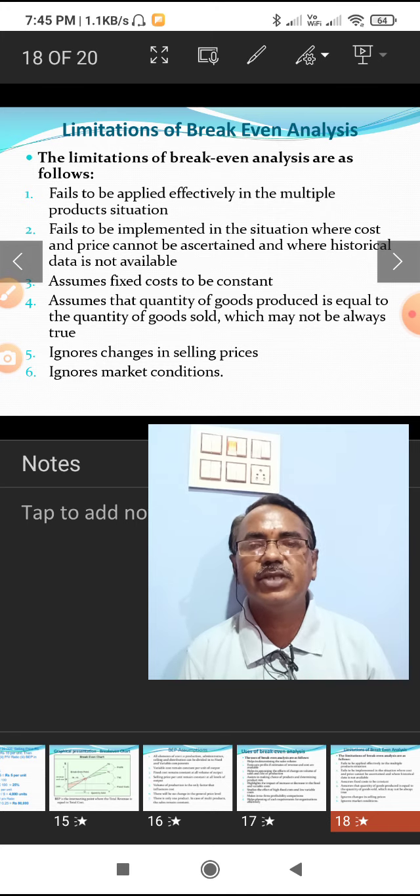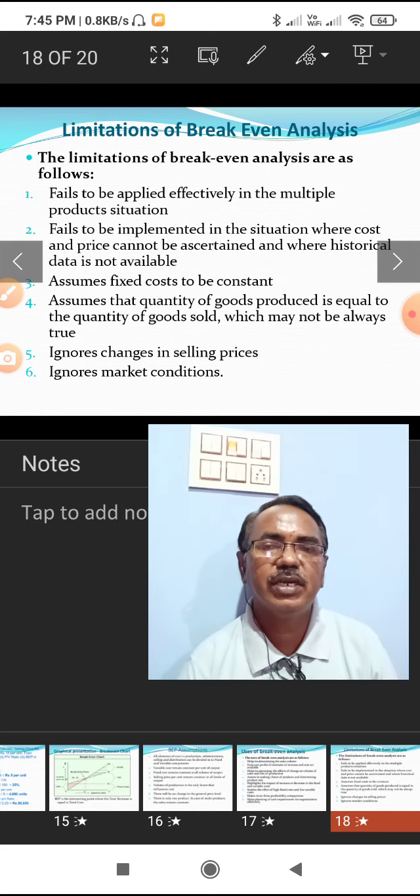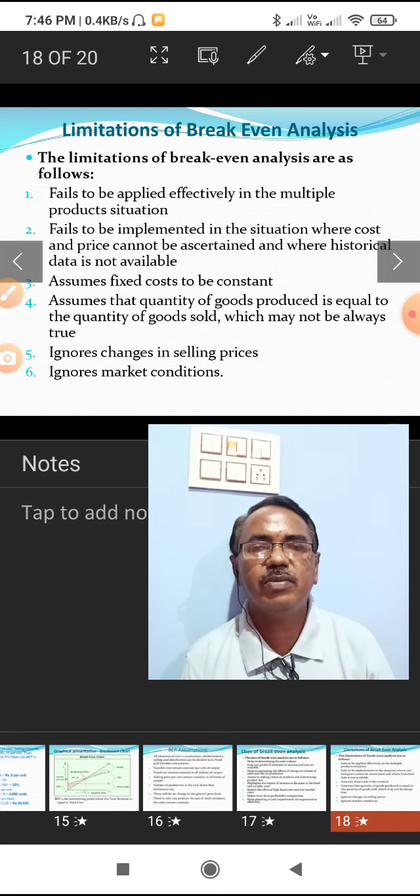Then next, it assumes fixed cost to be constant. It is one of the drawbacks: irrespective of the level of production output, the fixed cost is assumed to remain constant, but in real terms the fixed cost may not always be constant.